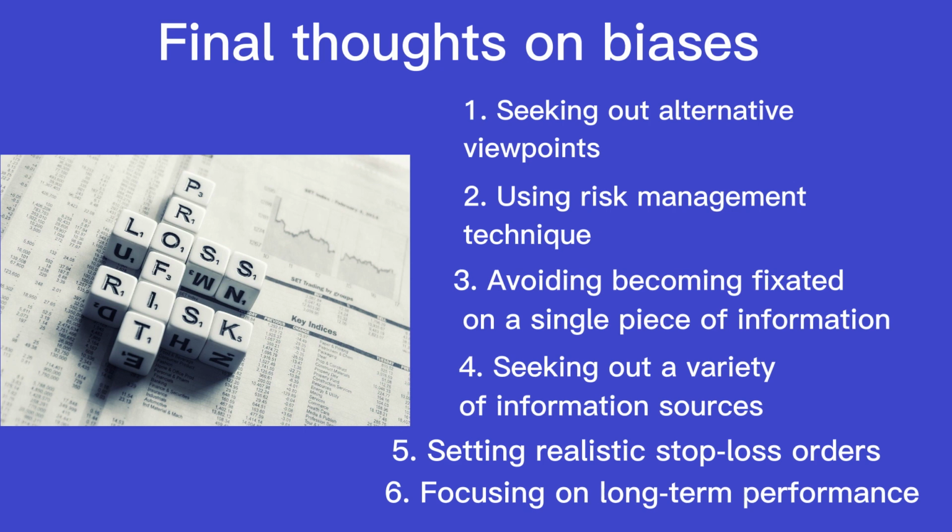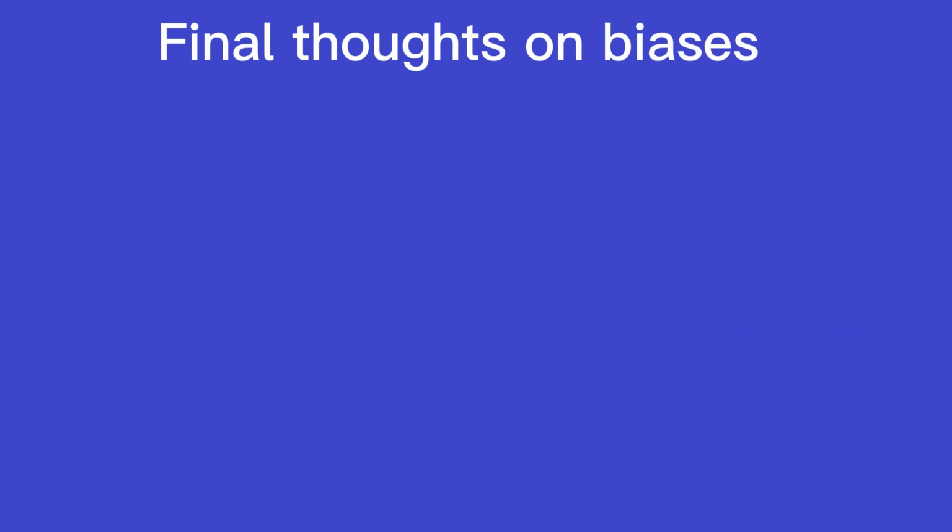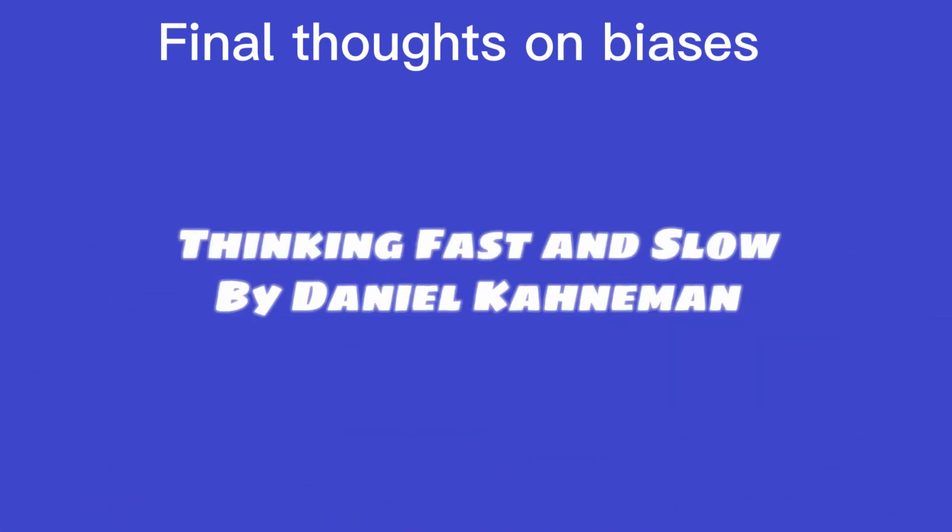If you want to read about common biases, I would recommend Thinking, Fast and Slow by Daniel Kahneman. It gives you a good understanding of biases. Understanding biases will help you make better decisions not only in trading but in life.